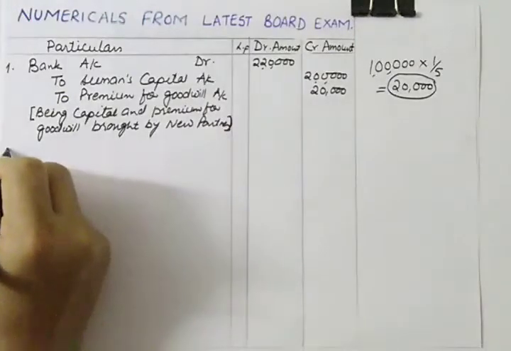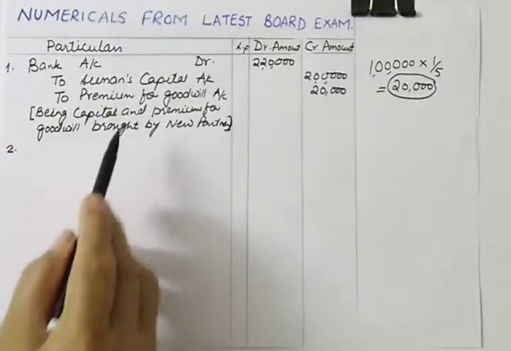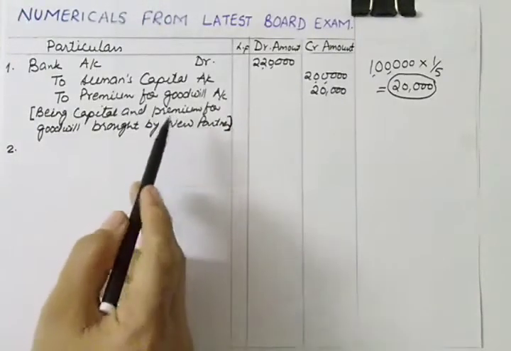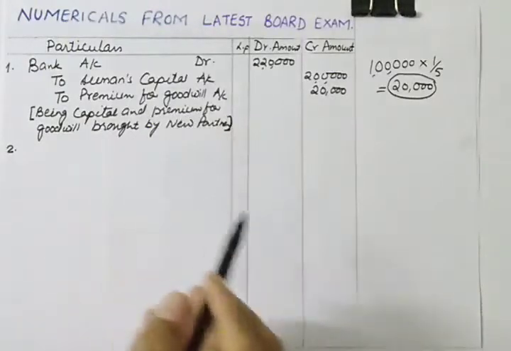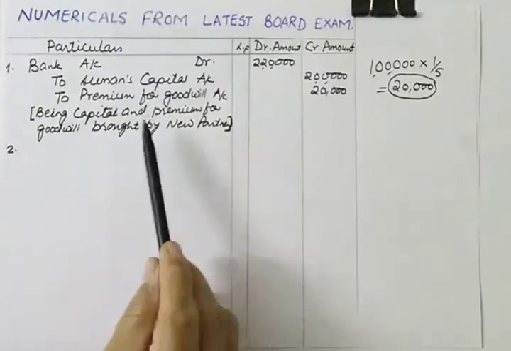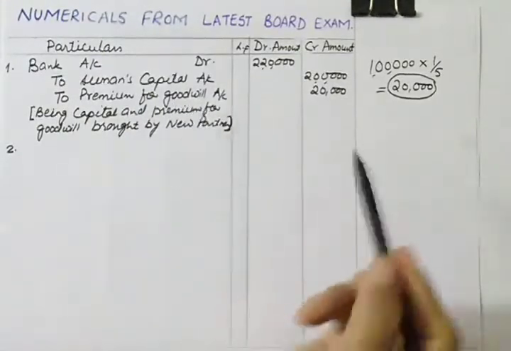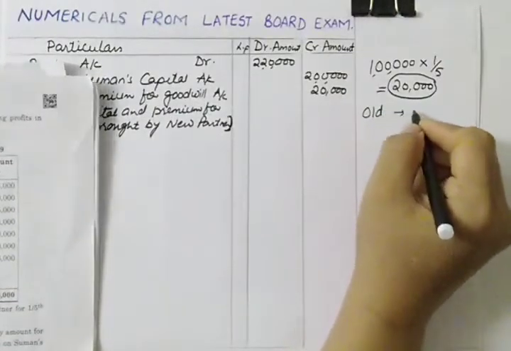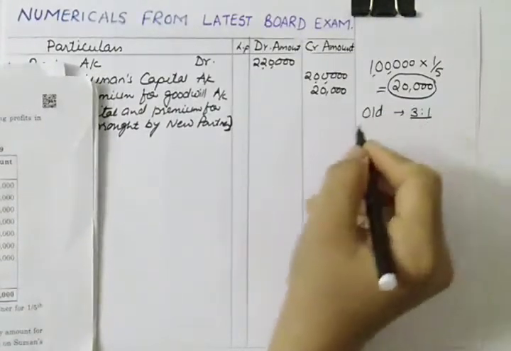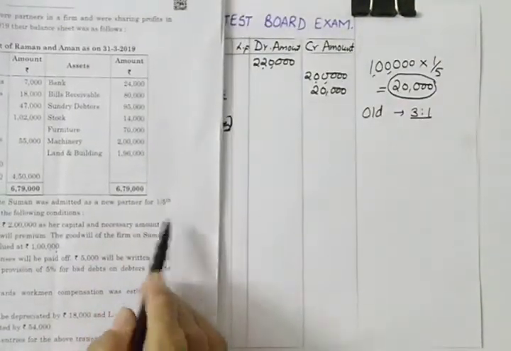Now let us do the second journal entry. You know that whenever you receive premium, the next entry should be the distribution of this premium money, and premium should always be distributed in the sacrificing ratio. Here the old ratio is 3:1, and the new partner is joining with 1/5 share.